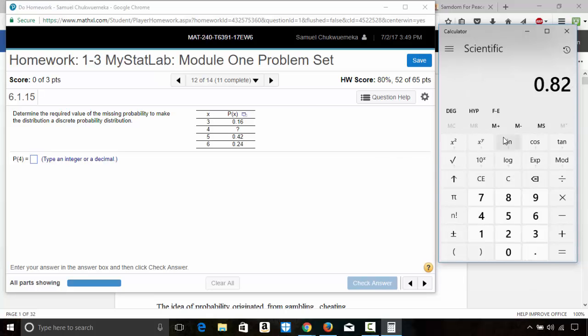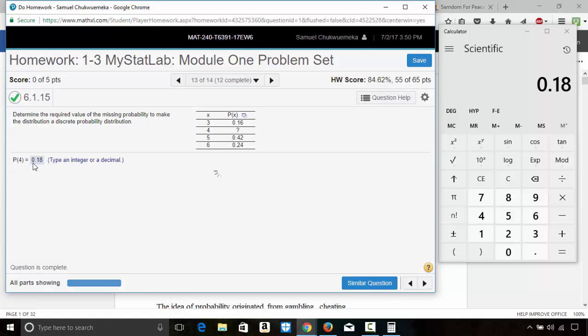I will store this in memory. Once you store it, you see this is highlighted. Now I will do 1 minus recall memory, and that gives me 0.18. There you go.